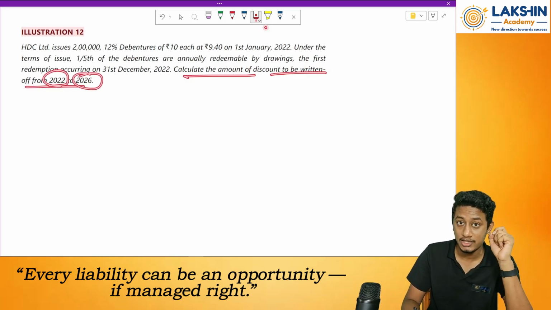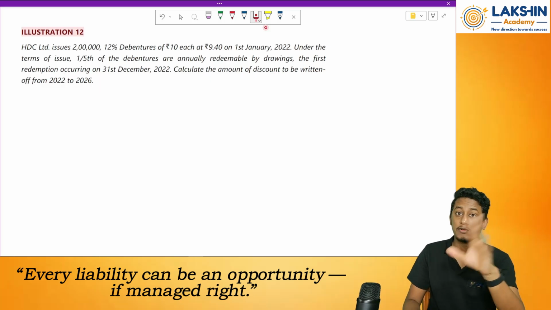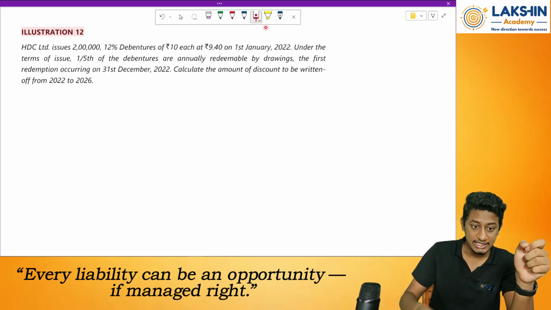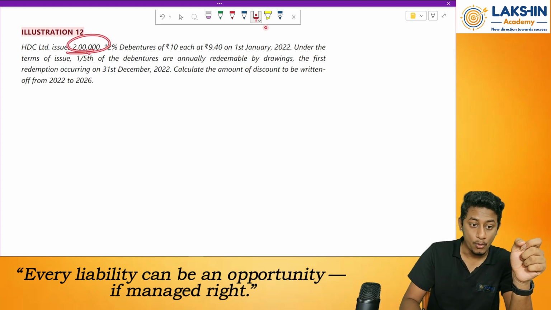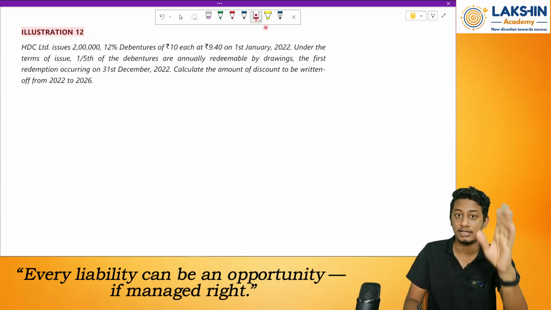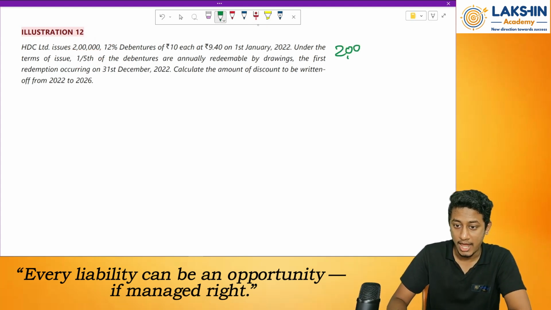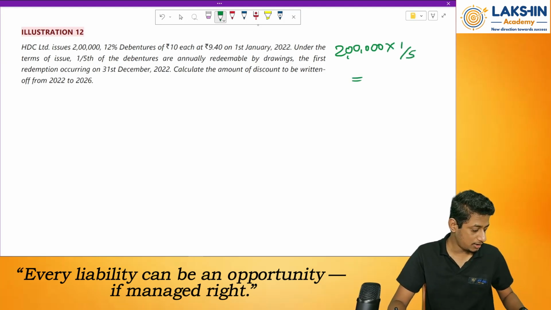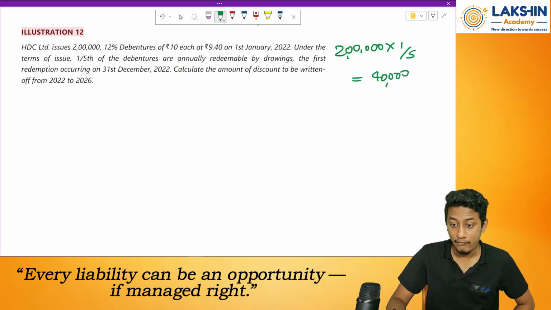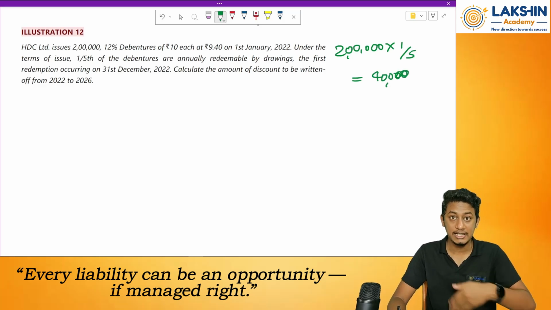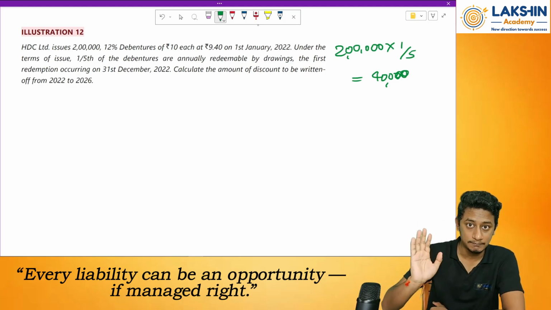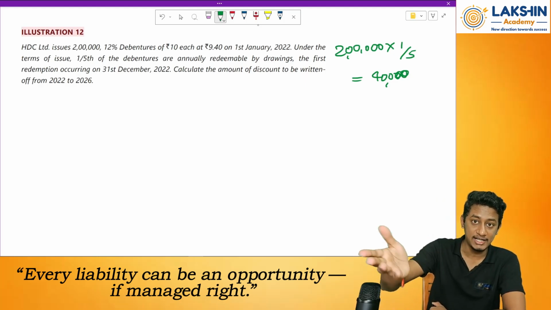So now what is happening over here? I am not redeeming the debentures at once. But each year, out of 2 lakh debentures, 1/5 of the debentures are being redeemed. So that means out of 2 lakh, how much is 1/5? 2 lakh by 5 will be 40,000. So that means 40,000 debentures are being redeemed each year. Each year I am paying off how much? Towards 40,000 debentures. Clear? So after the 5th year end, it will be 0.